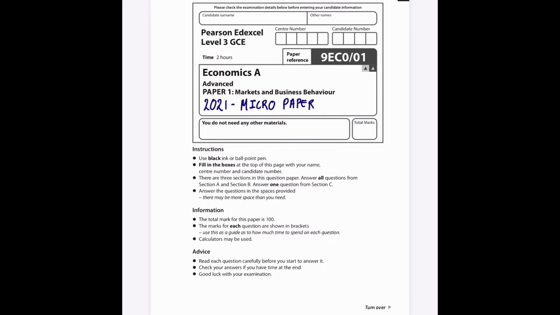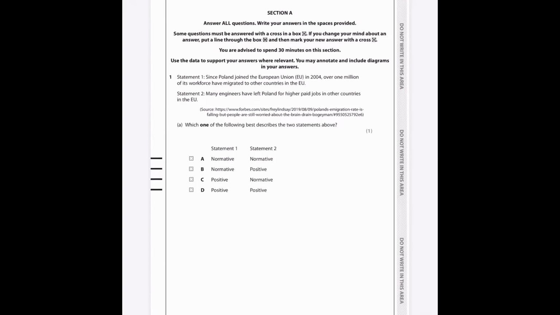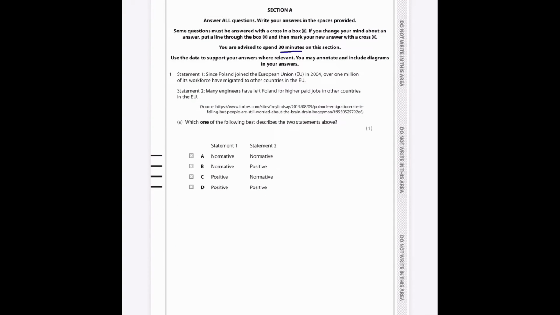Why I've given that answer, and hopefully get through it within the time frame, which for the A2 papers is 30 minutes, but we'll hopefully get through it in way less than that, and it allows time for you, in your exam, to get on to the more difficult questions which are worth more marks as well. So let's get started. As you can see here, answer all questions and you have 30 minutes. You should try and do it in a faster amount of time.